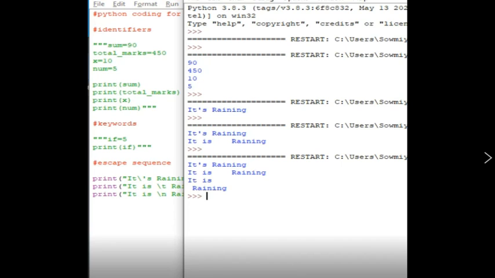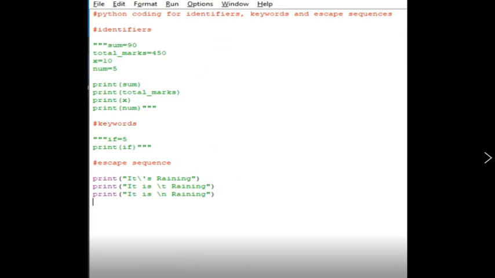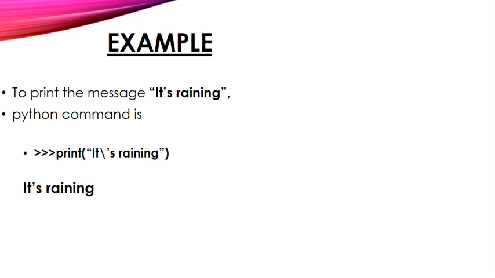Okay, so far we have seen the examples of the demo session. The examples we have seen are identifiers and keywords, and three escape sequences: for the single apostrophe s, and for tab, and for new line.